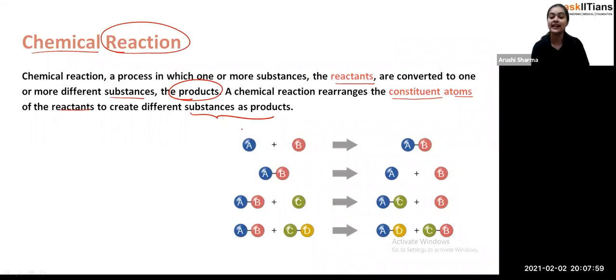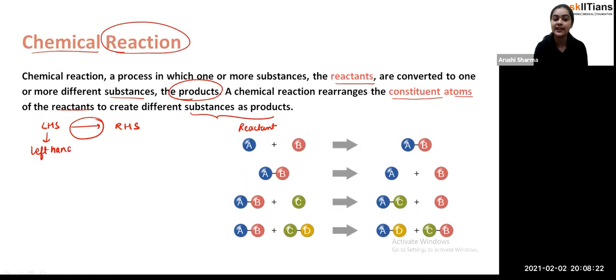As you can see here, A is a reactant. Okay, see, this is a reaction process, to write it down: on the LHS side, one is LHS converting to the RHS. See, this arrow indicates that the reactants are reacting and converting into the product. LHS stands for the left hand side. And student, remember this thing: on the left hand side we always write the reactant part, the species which are reacting with each other in the reaction, and RHS is the right hand side, and it results always in the product.